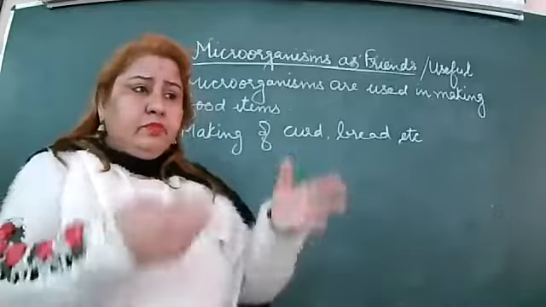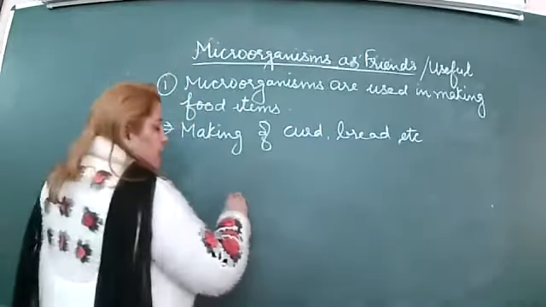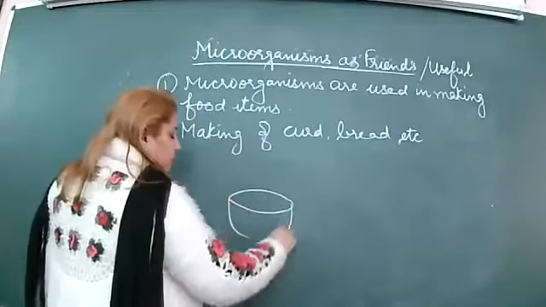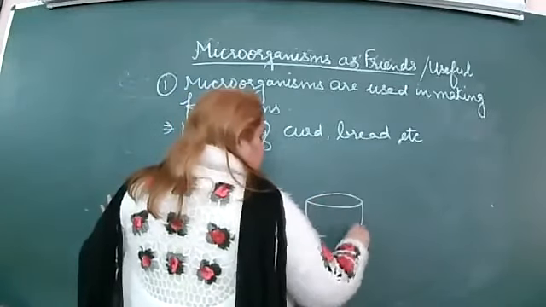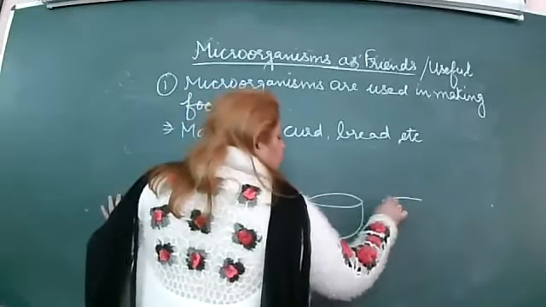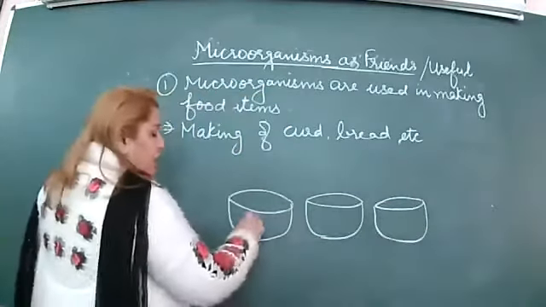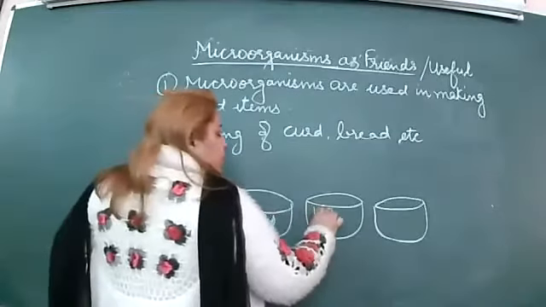What they had done: they had taken 3 bowls. Just try to understand. They took 3 bowls. In one bowl they took cold milk, in another lukewarm milk, and in the third hot milk.